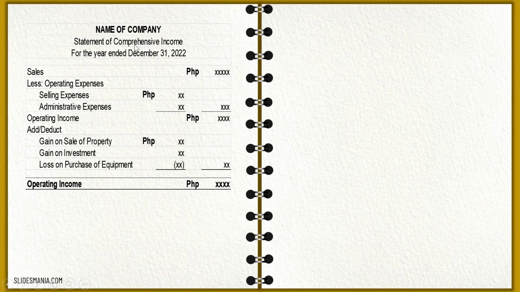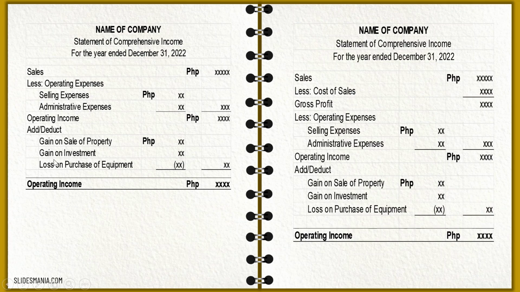So it's almost the same, but the difference is you put the gain or loss account. Okay? Next we have the functional approach of the statement of comprehensive income. Again, it's the same with what we discussed, but the difference is you need to add or deduct the gain or loss accounts. And then you end up with your operating income.